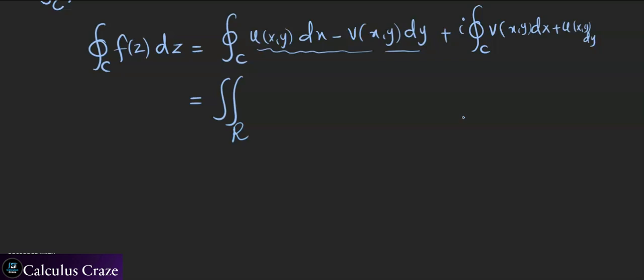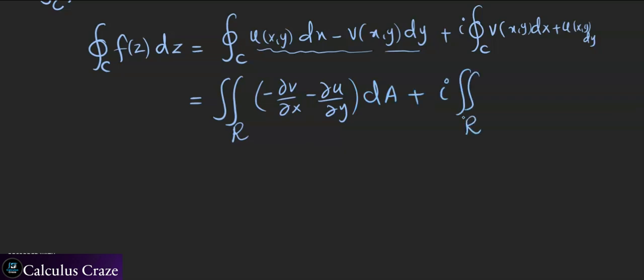So the integral over the region inside that contour of minus partial derivative of v with respect to x minus partial derivative of u with respect to y dA, plus iota times the integral of partial derivative of u with respect to x minus partial derivative of v with respect to y over that region with respect to dA is given by this.